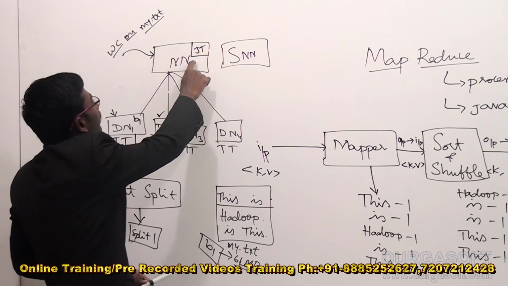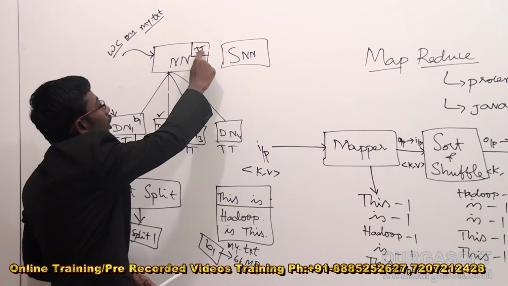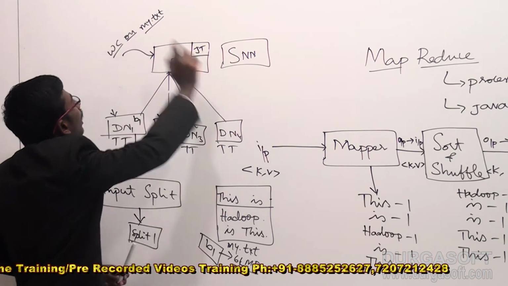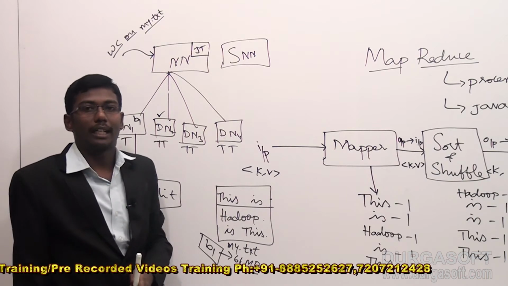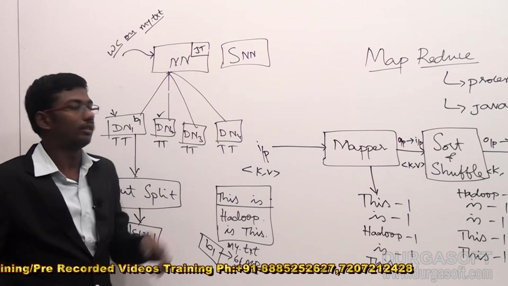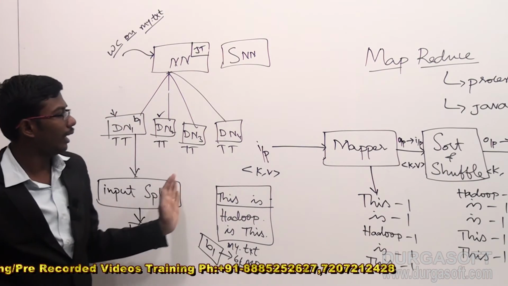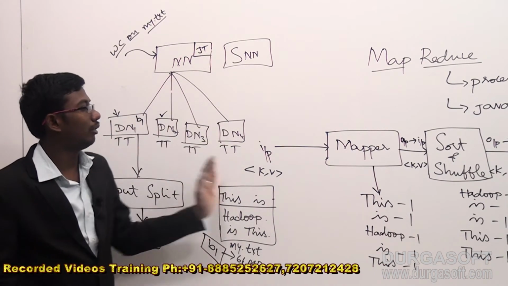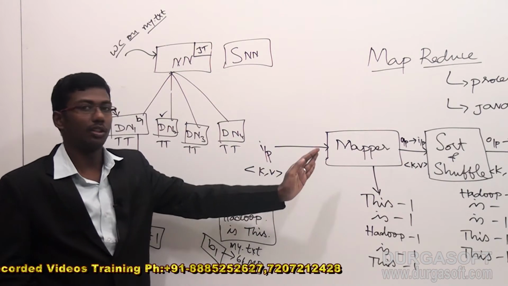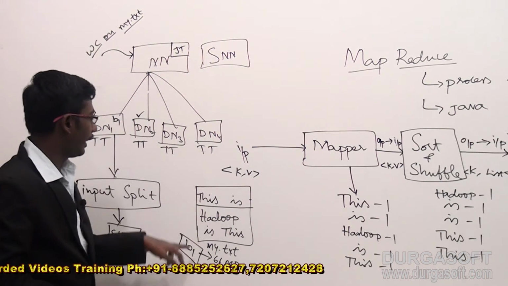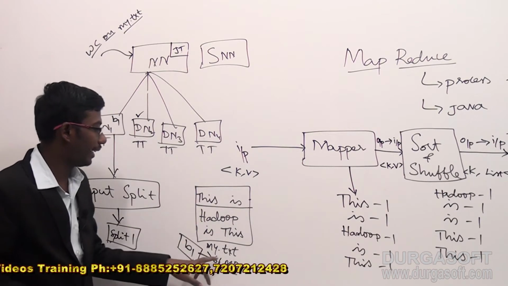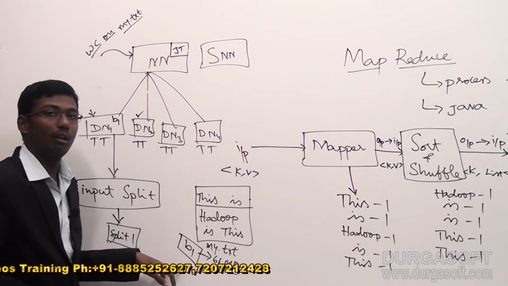Again, the output generation is also taken care of by the job tracker. It will take the entire data and hand it over to the concerned client. Fine. Like this, if you take this entire architecture, we have to execute the mapper, sort and shuffle, and reducer. This is the example, suppose this my.txt contains only one block.